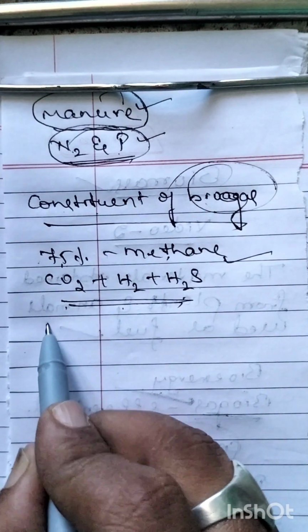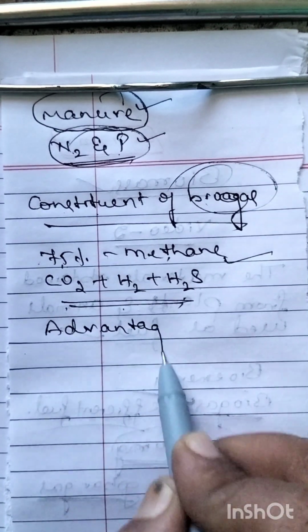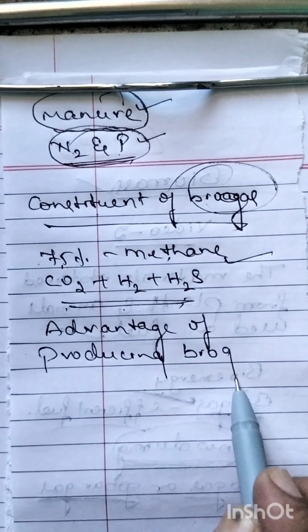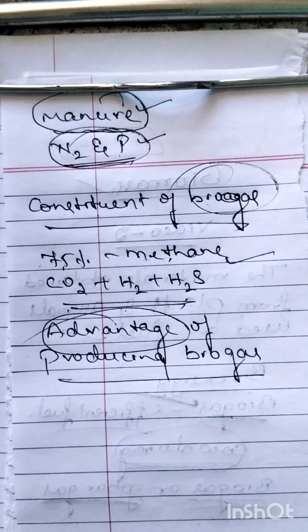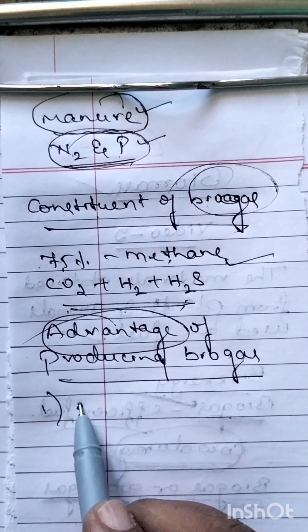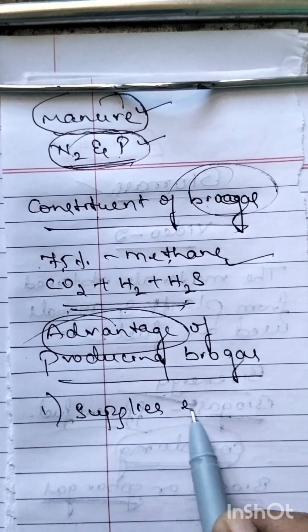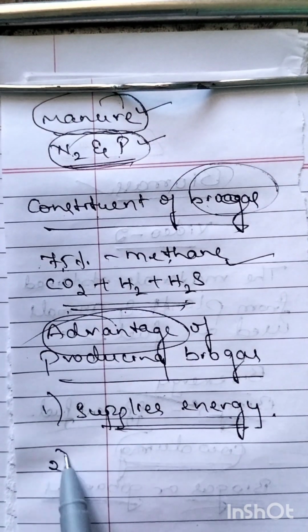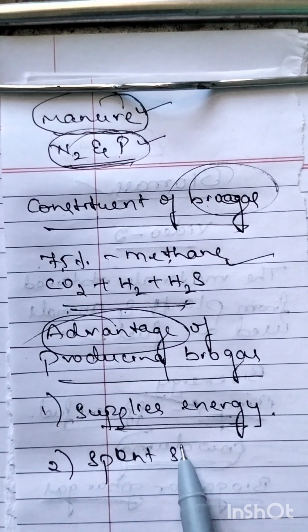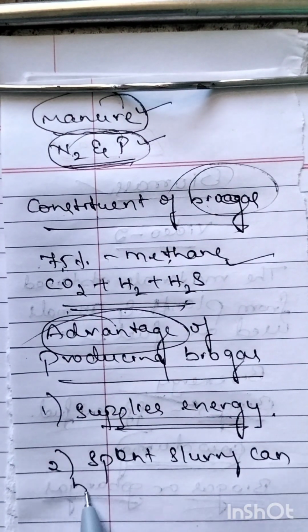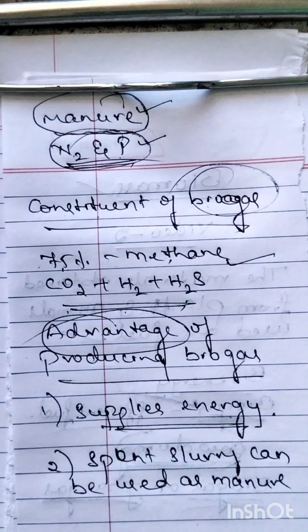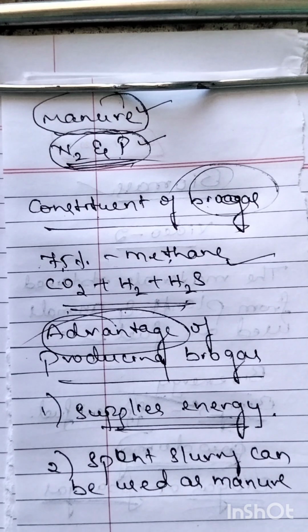Okay, so what is the advantage of producing biogas? What are the advantages of producing biogas? The first one is, by producing biogas it supplies energy for domestic purposes. The second one, spent slurry can be used as manure because the spent slurry is rich in nitrogen and phosphorus. These are the two advantages of producing biogas.